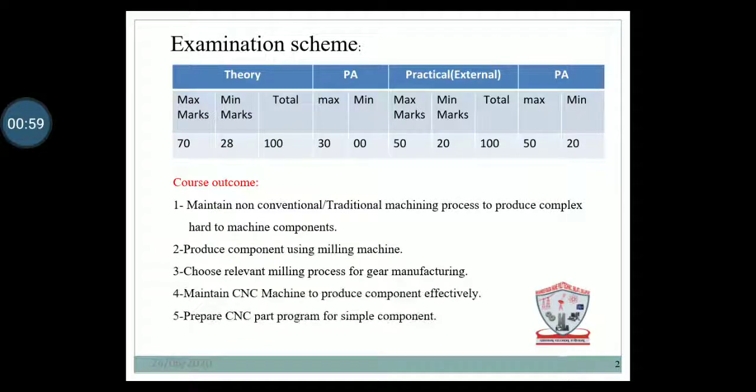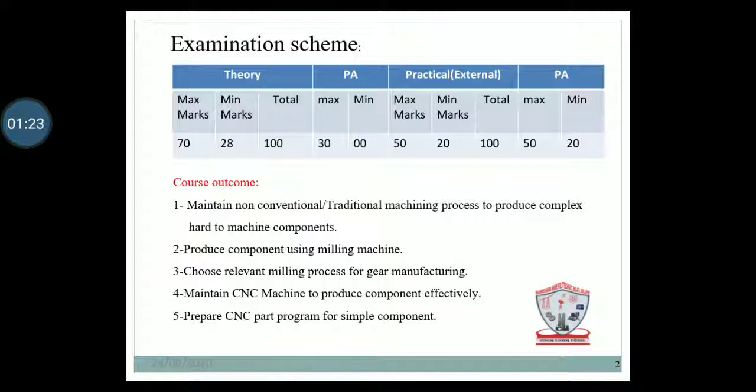So we will start with the course outcomes. In the course outcomes, the student wants to learn the following. First, maintain non-conventional or traditional machining processes to produce complex, hard-to-machine components. Second, produce components using a milling machine.